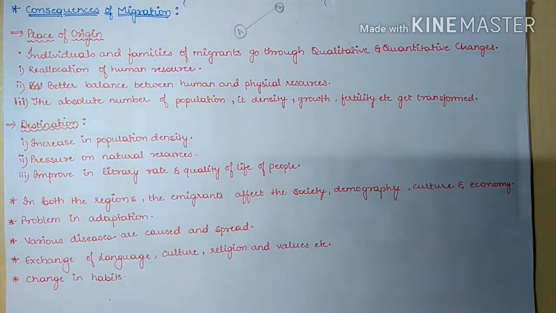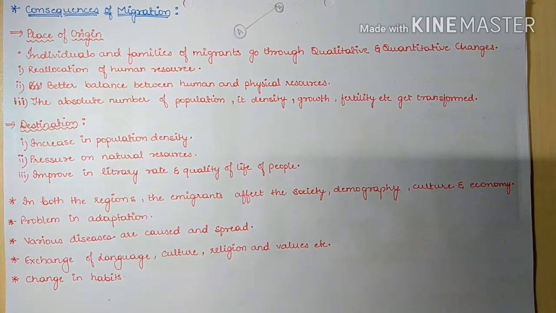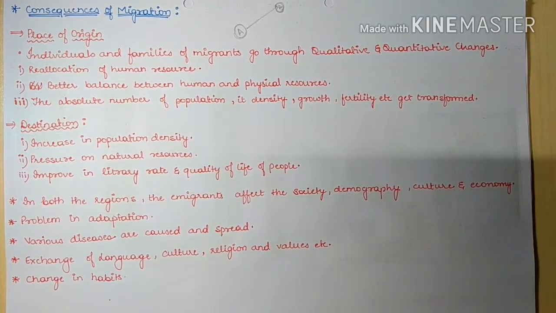Now in the place of origin, we can see that the individual or a family that migrates goes through quantitative and qualitative changes. Like for example, there will be change in culture, cultural setup, social setup, maybe language, and other things.